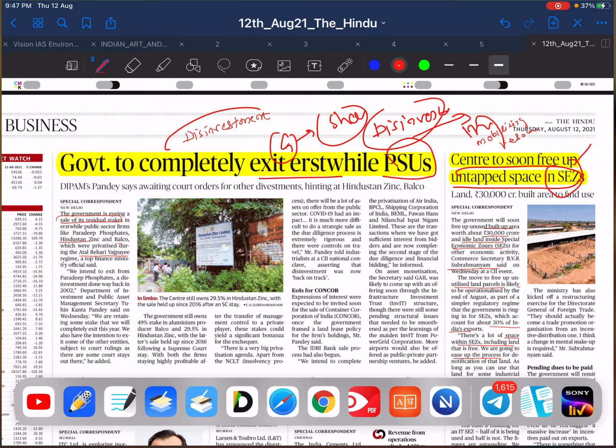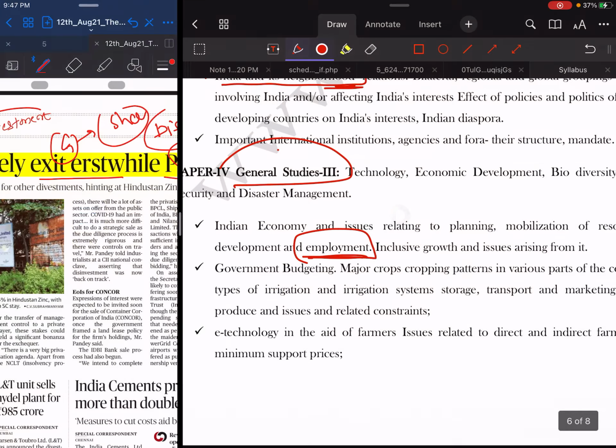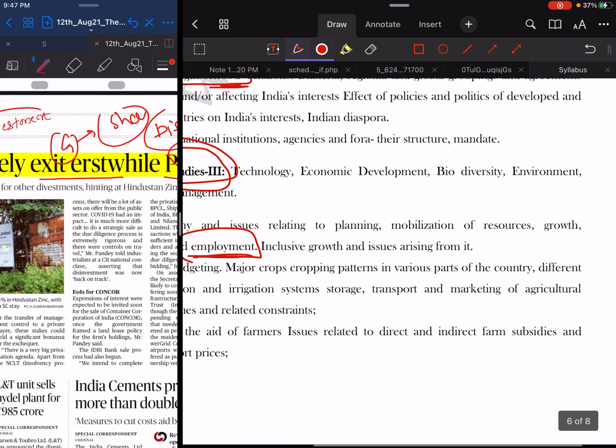Then you should be able to connect this news to our syllabus, where there is the point of mobilization of resources. See, this is General Studies paper three, and there is the topic of mobilization of resources, meaning how the government can mobilize its resources and increase its revenue. Mobilizing resources means increasing revenue, or effectively controlling resources for better growth.